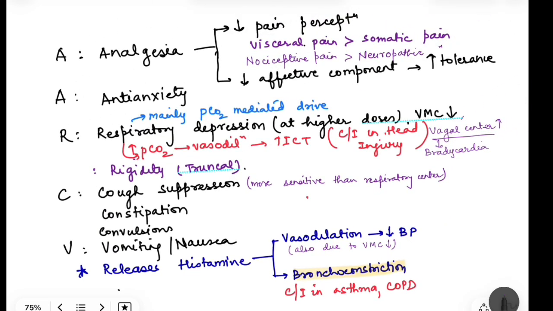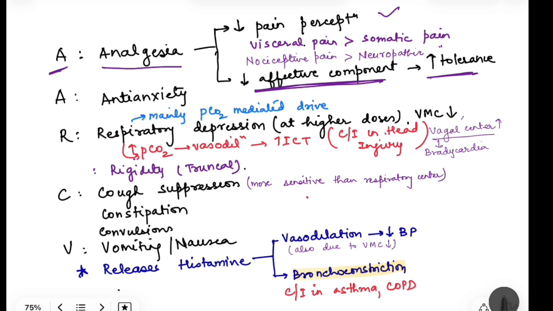Then we have A. A is for analgesia, and we have seen the mechanism of action, how analgesia is going to occur. So there is decrease in pain perception, but there is decrease in the affective component also. That means the distress of the patient is going to decrease and this will lead to increased tolerance. So even if the pain is not completely eliminated, because the affective component is decreasing, the person will feel increased tolerance towards the pain. But this does not happen with other analgesics like NSAIDs. It happens with opioids.